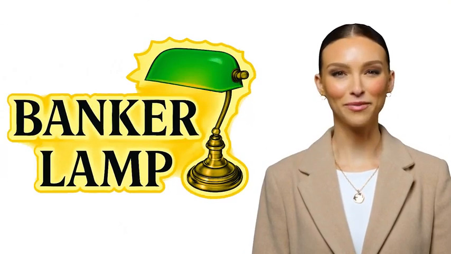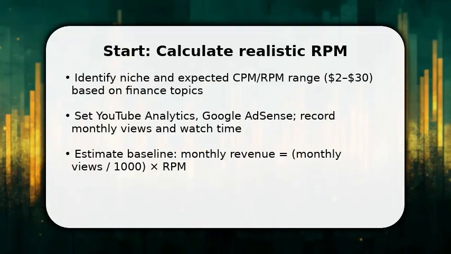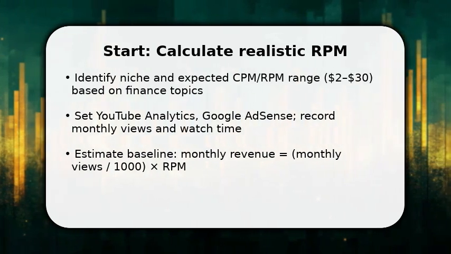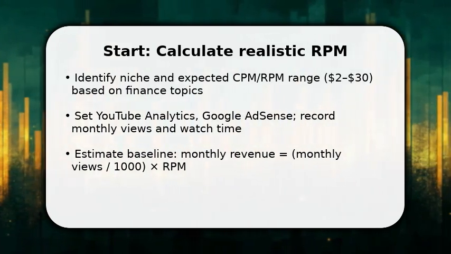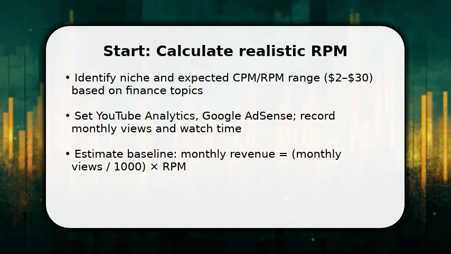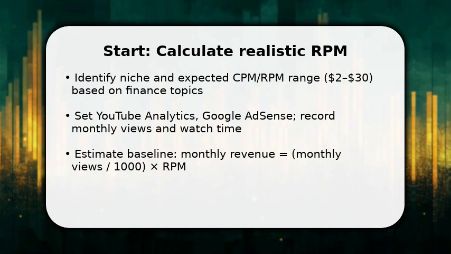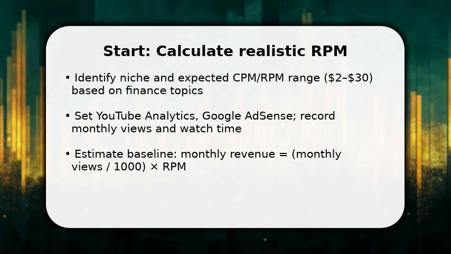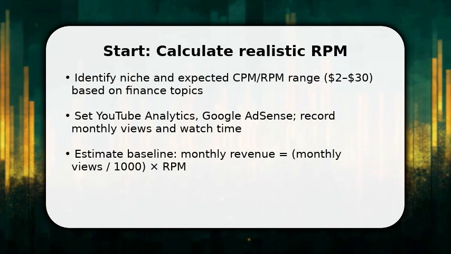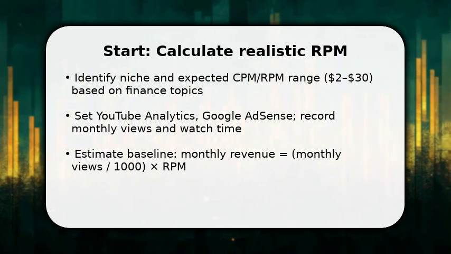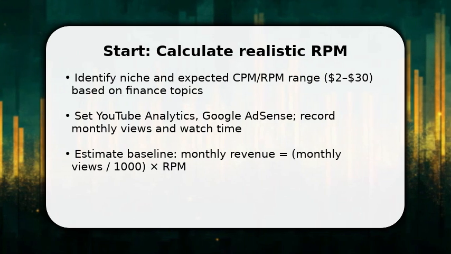Please enjoy the video. You begin by quantifying what a finance channel can earn. Start with RPM because it reflects real payout after network cuts. Once done, pull 30 days of views and watch time from analytics and note your niche. Personal finance often gets higher RPM than investing news. Make sure to set up AdSense and link analytics.